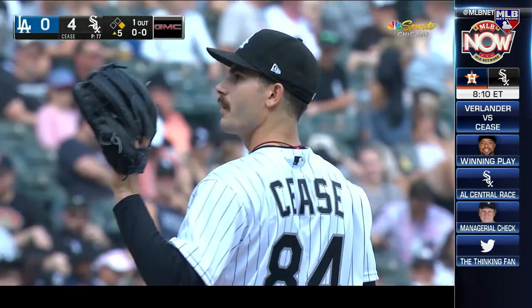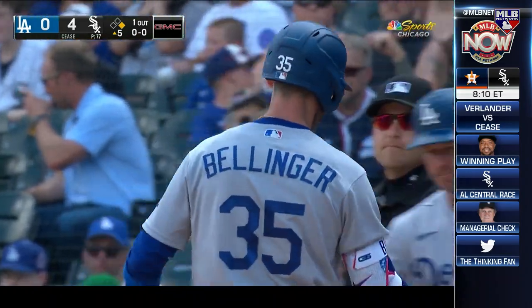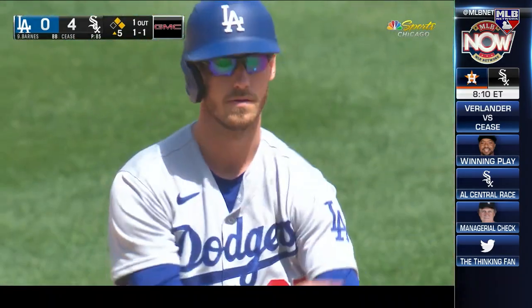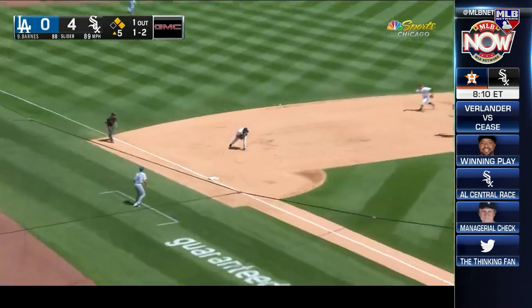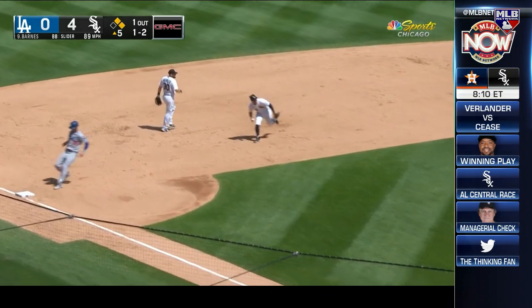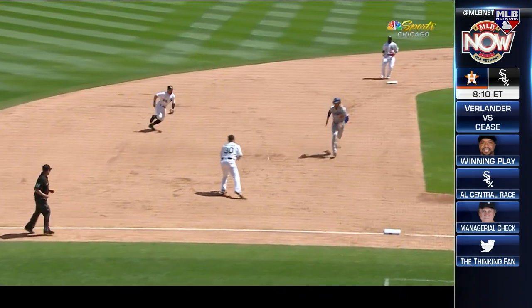Let's go back to June 9th. White Sox and Dodgers. It's the 5th inning, 4-0 White Sox. They're in good shape. Dylan Cease is on the mound, first and second. Austin Barnes is at the plate, hits this ground ball. Here's Jake Burger. Got away from him. Kind of ate him up a little bit. We could play hitter error with that, right, John? That's an error. It was ruled an error.